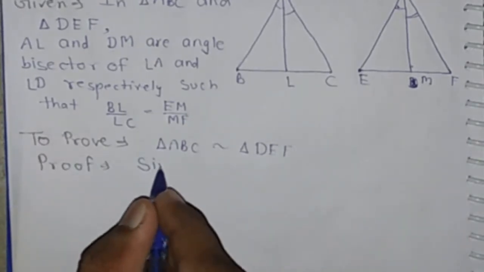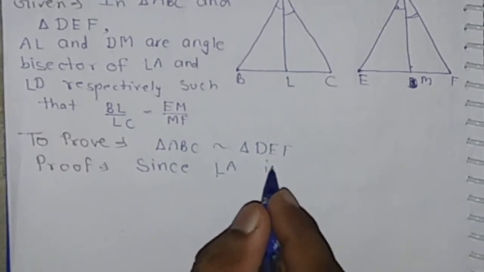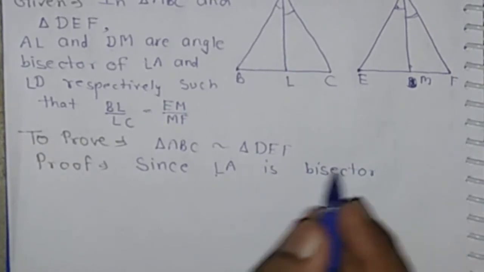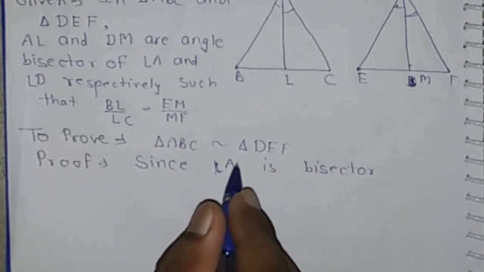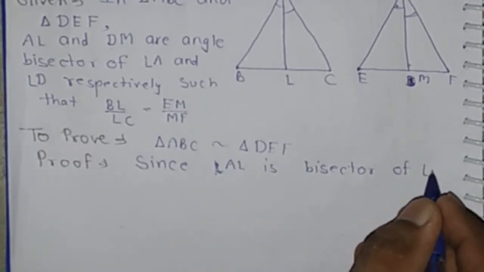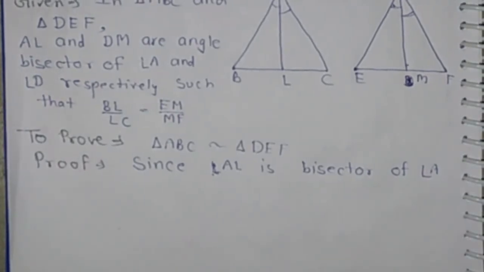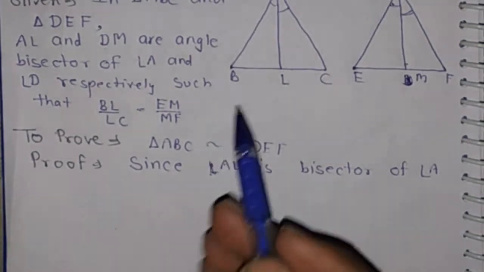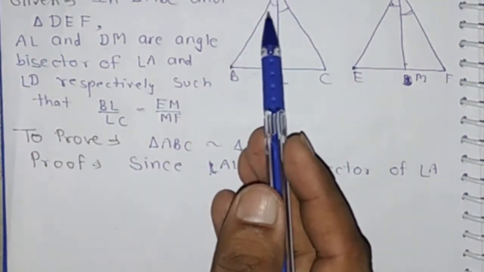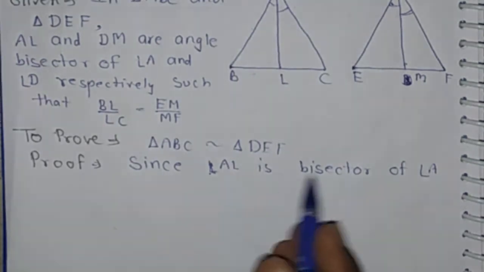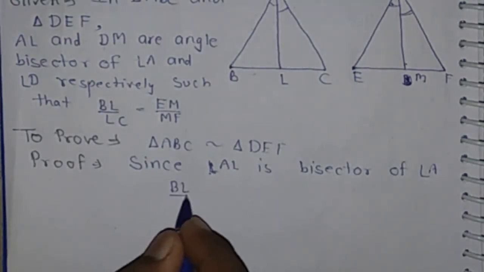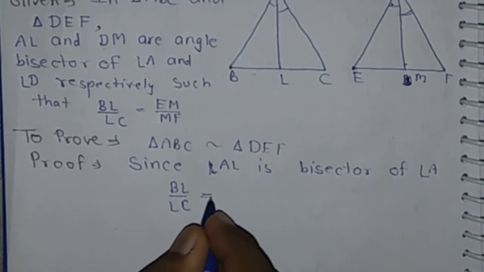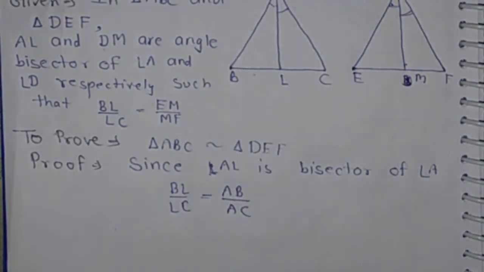Since AL is the bisector of angle A, then it divides the opposite side BC in the ratio equal to the sides including the angle, means BL by LC is equal to AB by AC, by theorem 4.